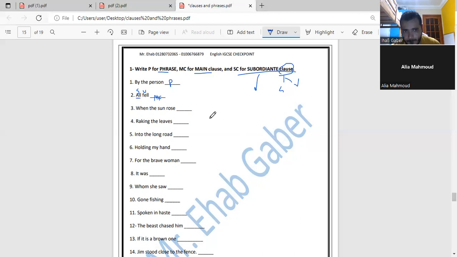When the sun rose. Subordinate clause, because it has subject and verb, and it starts with a connective or subordinate conjunction. So it will be SC, subordinate clause. Number 4. Breaking the leaves. Is it a clause? Does it have subject and verb together?